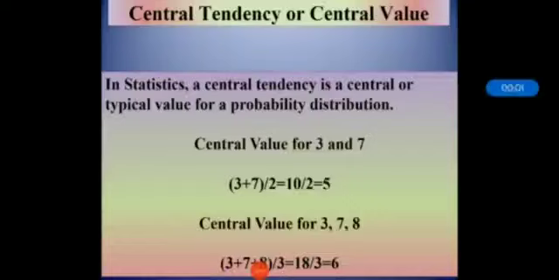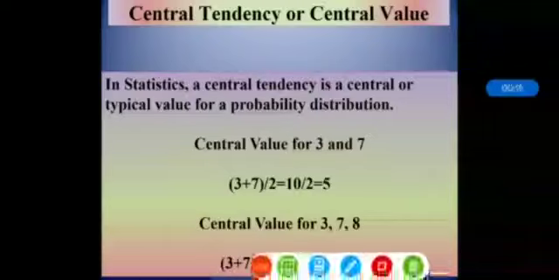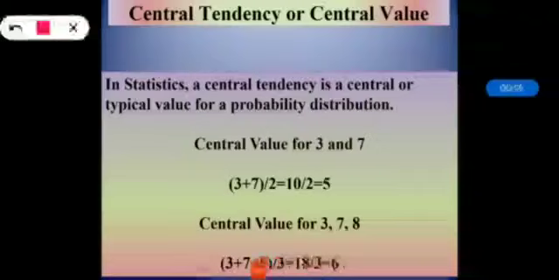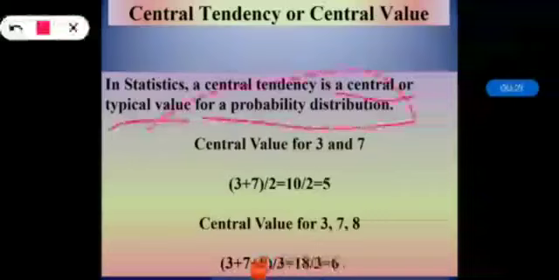So now in this section we will see the central tendency or central value. Till date we have seen the population and parameters, what is probability, and what the frequency distribution can be. Now we will see what the central tendency or central value is. In statistics, the central tendency is a central or typical value for a probability distribution.